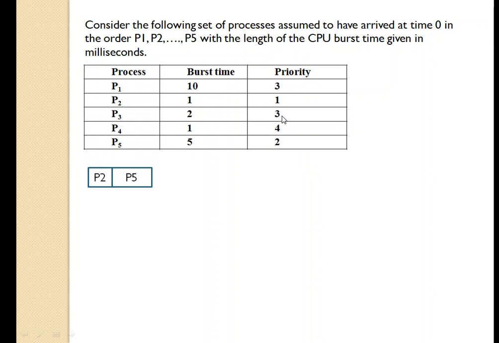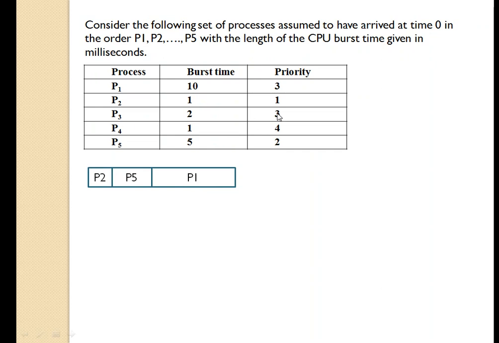But now you can see in this example, there are two processes having the same priorities. In this case, we are going to use first come first serve. Process P1 has arrived first, so we are going to allocate P1 to the CPU for execution. P1 requires 10 milliseconds. It will execute for 10 milliseconds and terminate.